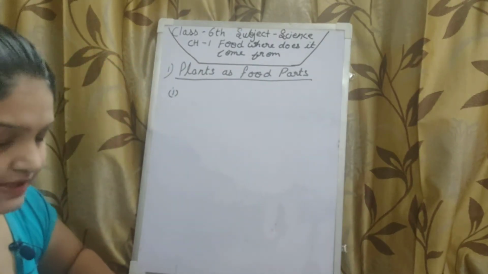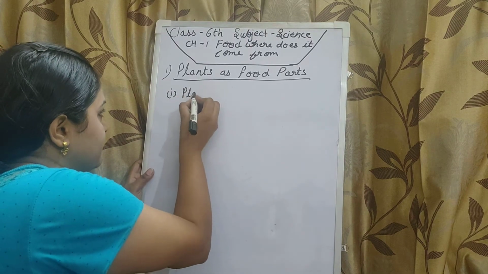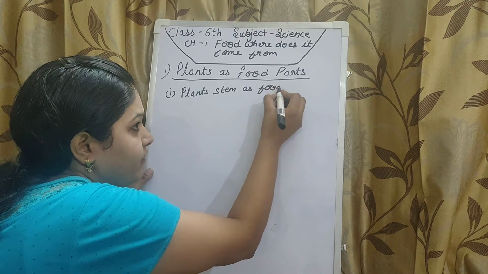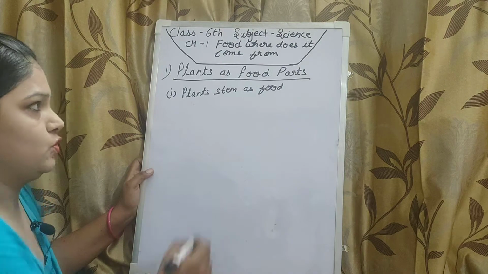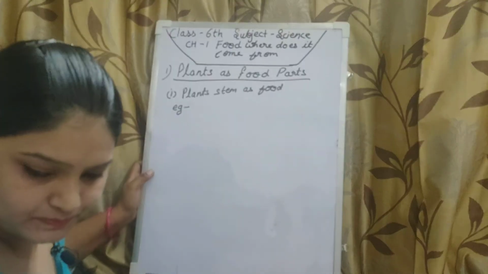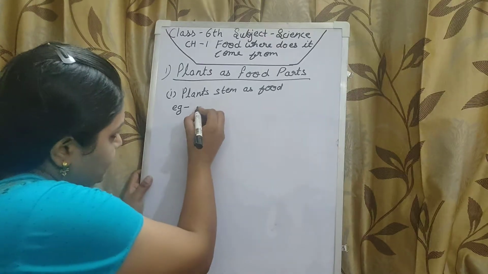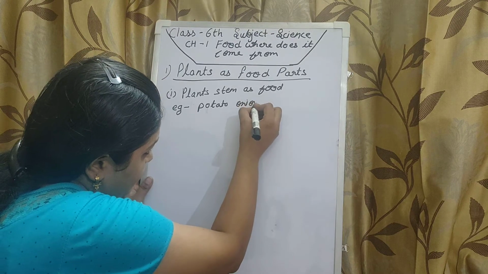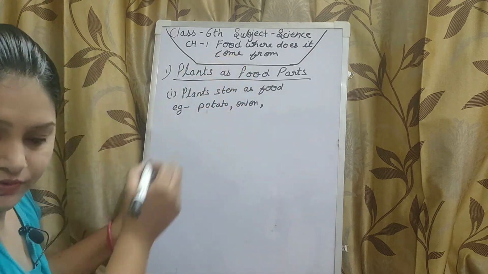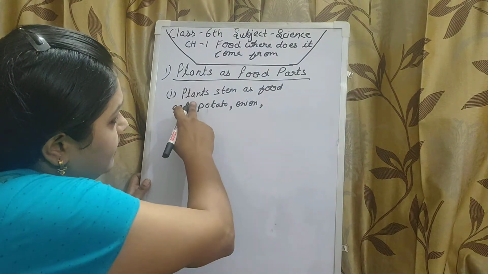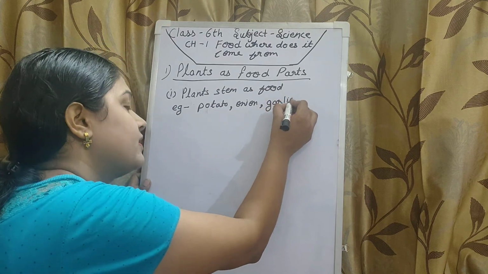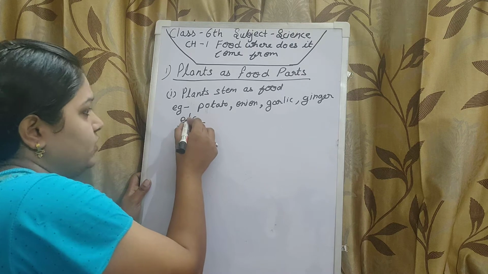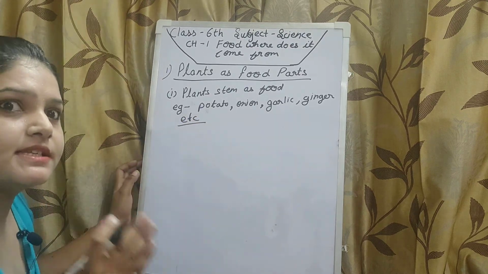Now, plant stem as food. We eat many stems of the plant as a food source, for example potato, onion, garlic, ginger, etc. These are basically the stem part of the plant.